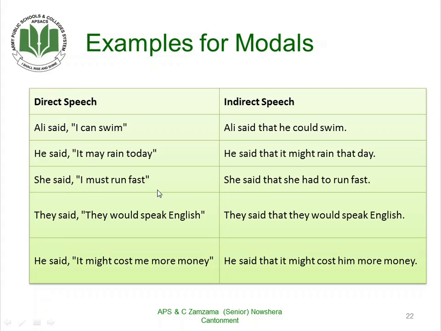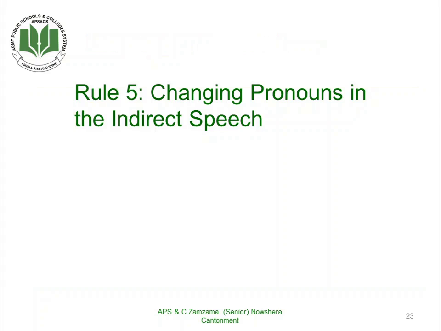She said, "I must run fast." She said that she had to run fast. They said they would speak English. They said that they would speak English. There is no change in word. Might: it might cost me more money. He said that it might cost him more money. Only the pronouns have been changed, and the overall structure remains the same.